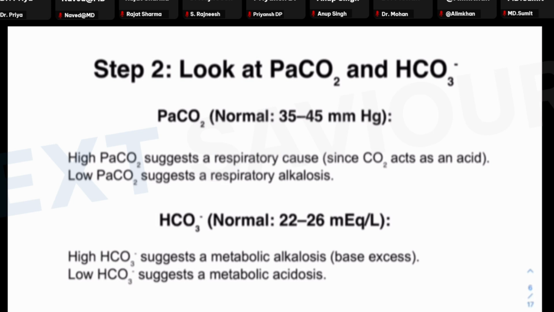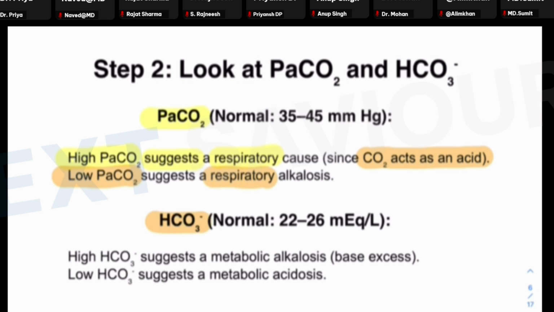If the partial pressure of the carbon dioxide is high, then it is suggestive of a respiratory cause to the acidosis. While if the partial pressure of the carbon dioxide is low, then it is suggestive of a respiratory cause to the alkalosis, because carbon dioxide acts as an acid.